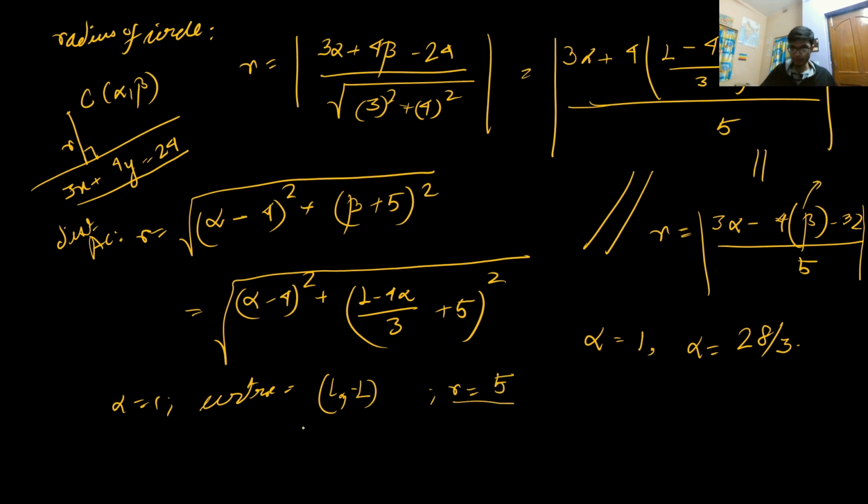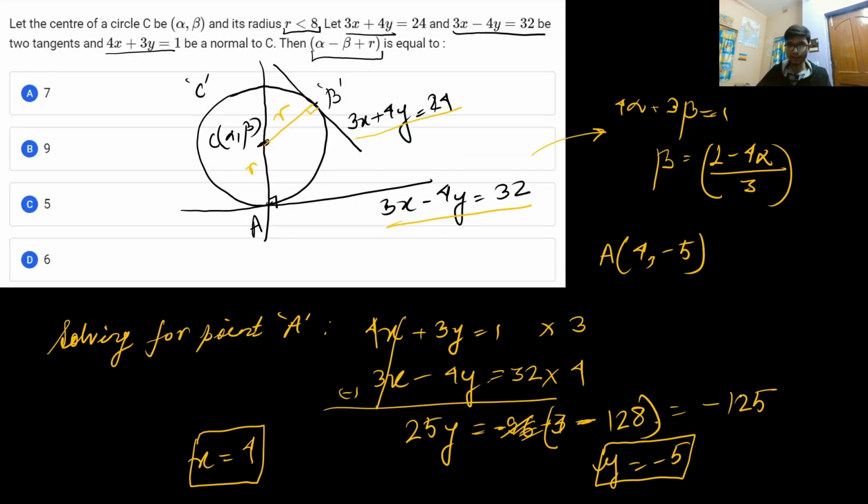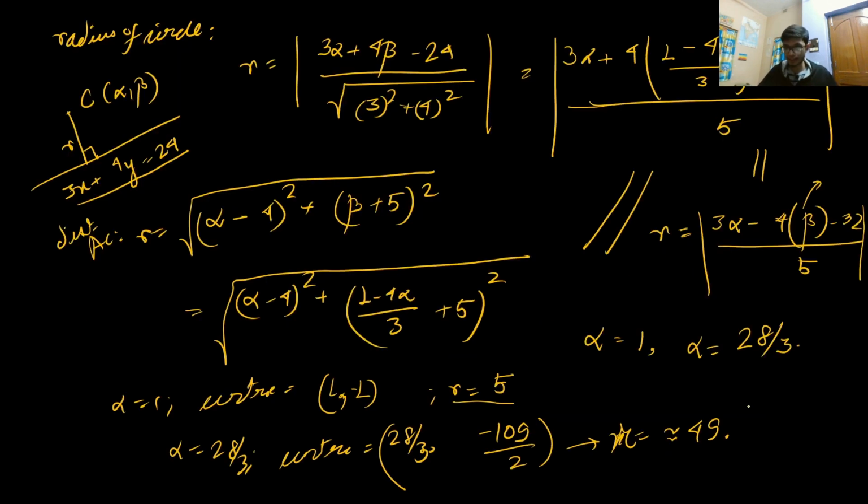And if you put alpha equal to 28 by 3, then you will get the center as (28 by 3, minus 109 by 2), and in this scenario the radius comes out approximately 49 point something. But it is strictly mentioned that the radius is less than 8 units, so this particular case is rejected and the other case is taken.